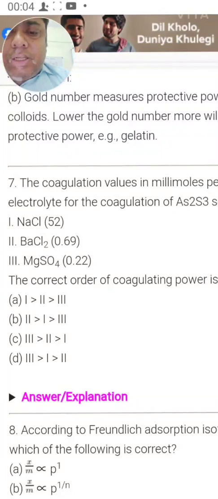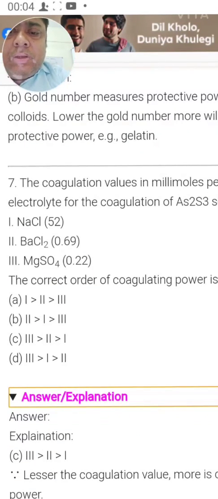So let us see the answer once. It is said that the third one, that means the one whose number of millimoles required is less, has more coagulating power. Here they are actually talking about the Hardy-Schulze law.